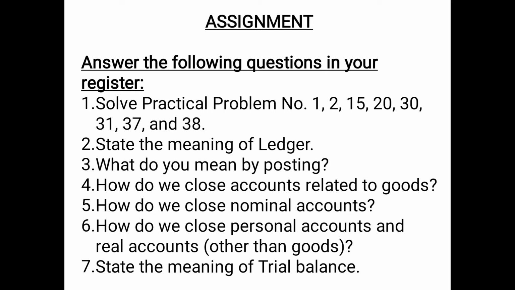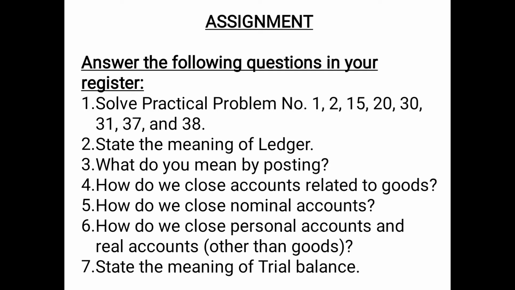As you can read here, answer the following questions in your register. Question number 1, you have to solve practical problem number 1, 2, that are exclusively on journal, 15, 20 that are exclusively on ledger, 30th, 31st, 37 and 38. So all these questions are based on journal, ledger, trial balance and cash book, which you are required to solve in your copies, and examples for these we have already discussed in the videos. You can obviously take help from that.